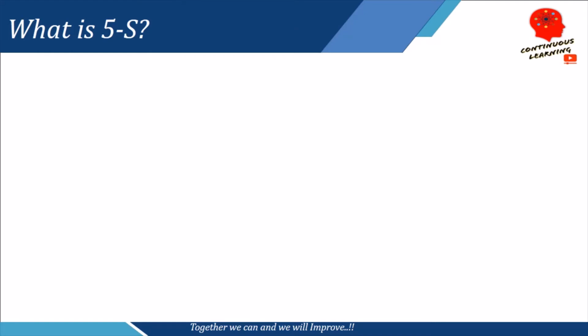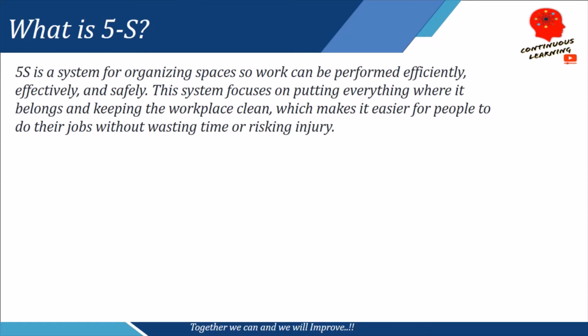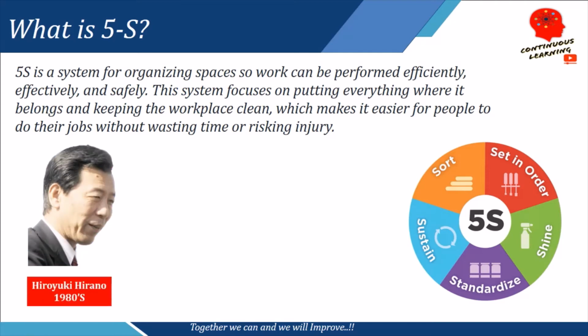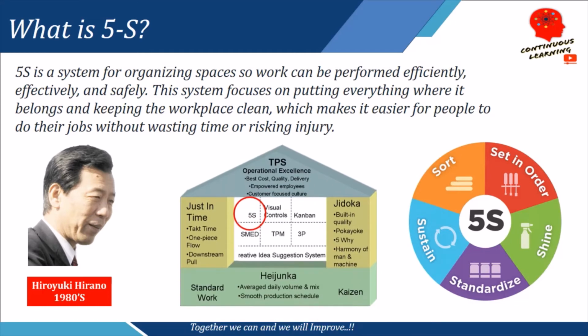Let us initiate the video by understanding what is 5S. So 5S basically is a system for organizing spaces so work can be performed efficiently, effectively and safely. This primarily focuses on putting everything where it belongs and keeping the workplace clean, which makes it easier for people to do their jobs without wasting time or risking injury. So this was founded by Hiroyuki Hirano in the 1980s and this is also a part of the Toyota Production System.